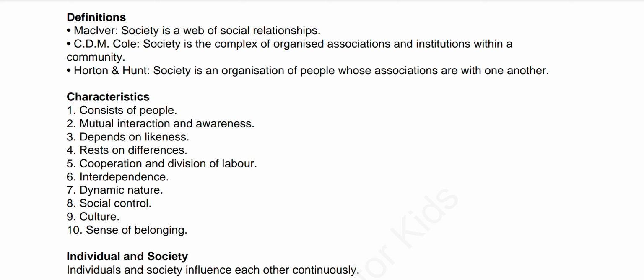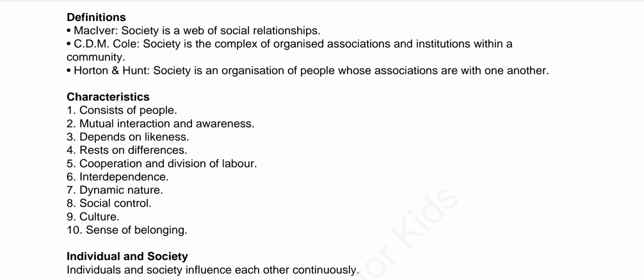The next one is that society rests on differences. There is likeness, meaning similarities, but there are differences too, and both are important. How? A society based entirely on likeness and uniformity is bound to be loose.